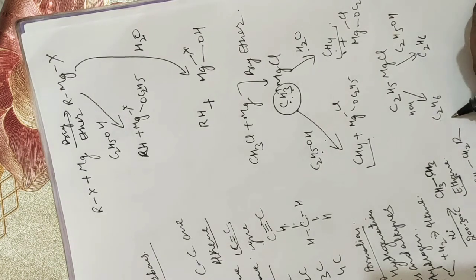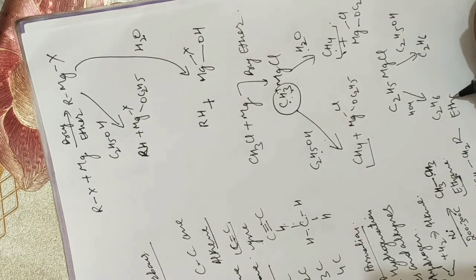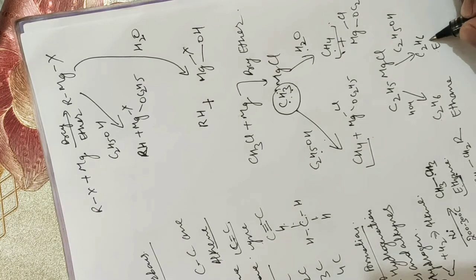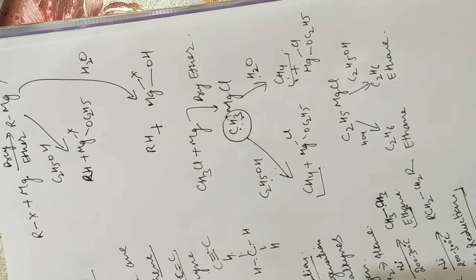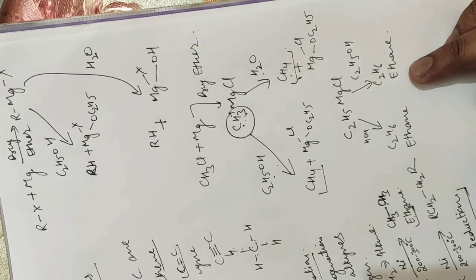So these are the alkanes that are formed from the corresponding Grignard reagent.